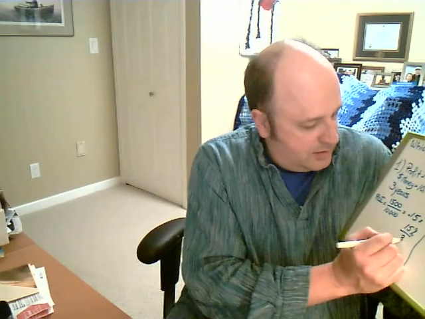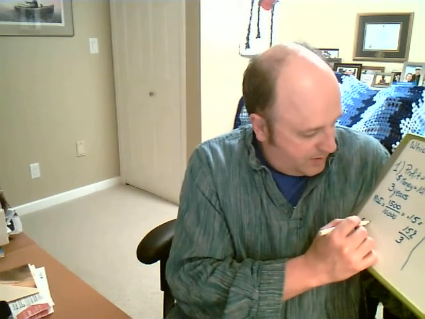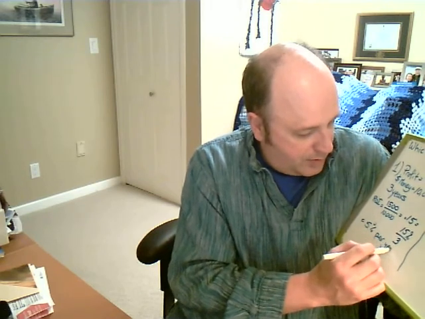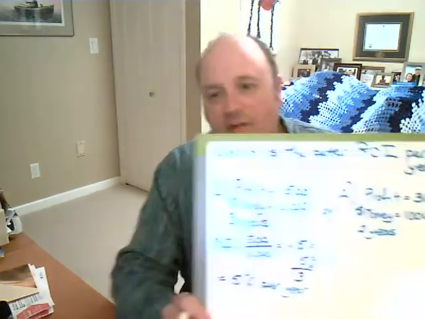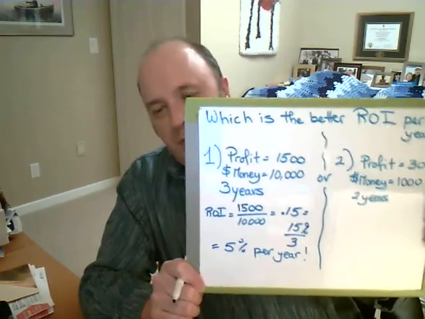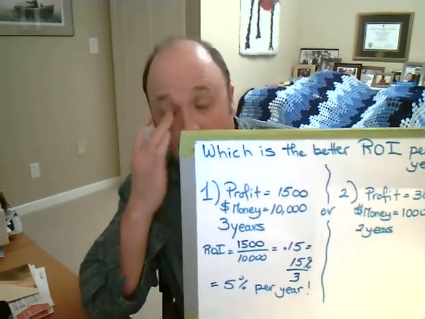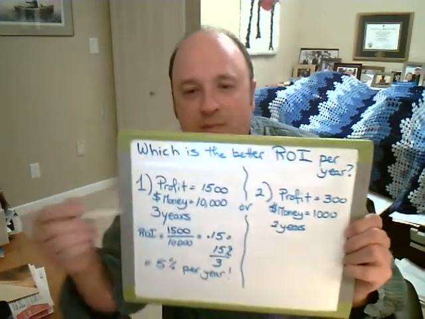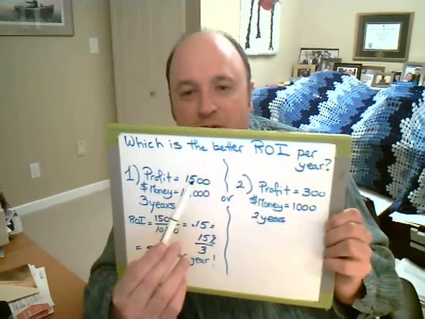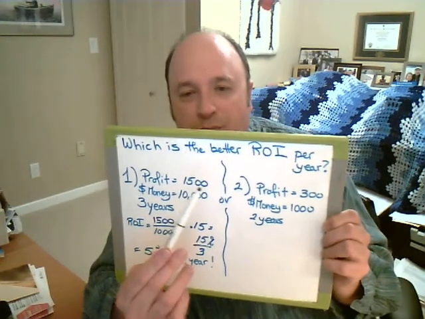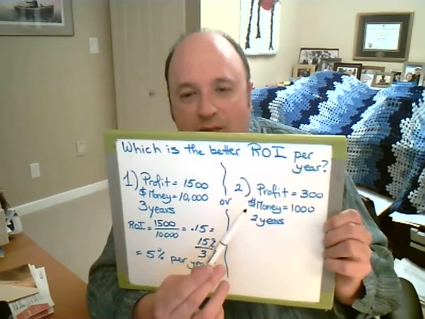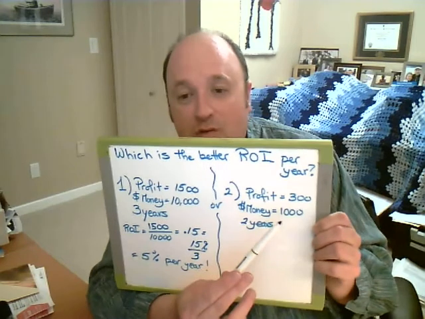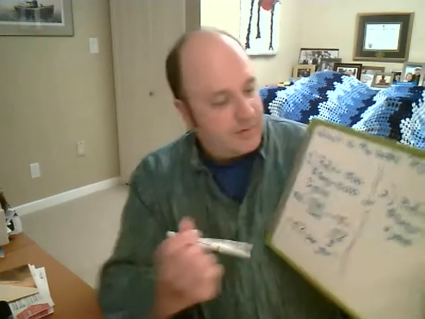That looks like this. So this would be 5% per year. So on the first investment, I'm making 5% per year. Okay? So let's have a look at the next one. Now the next one says I made $300, so I didn't make nearly as much profit, right, as the first one. I made $1,500 profit, but here I only made $300 profit, but I started off with less. So return on investment, well, I had a smaller investment, so let's see what the return is.